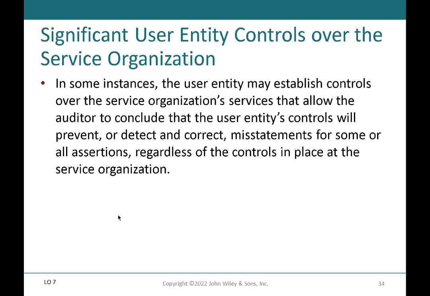But if our client is doing some work on their end to verify those numbers are correct, that can give us confidence that the risks are being minimized for our client. So for instance, our client could pick a sample of transactions. Maybe they pick so many payroll transactions each month and verify that they are actually calculated correctly by the payroll provider.